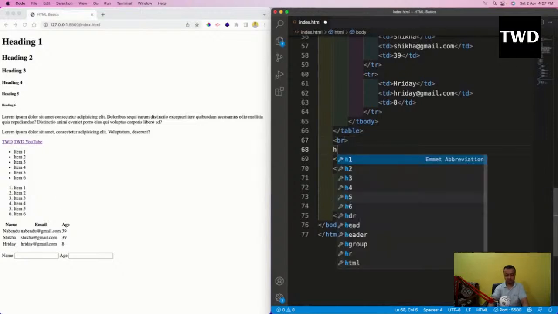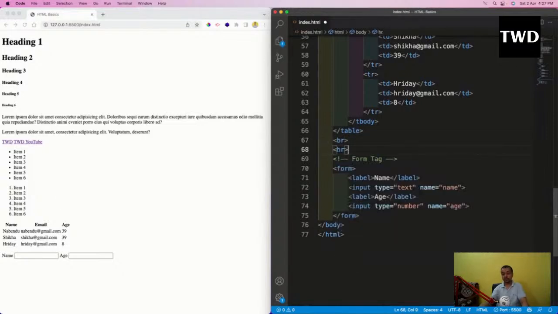And then we are going to use another thing known as HR. HR is known as horizontal rule. It will add a horizontal rule, or a line. It will add this line kind of a thing. So these are the two tags which I am telling, and they don't have an ending. Some of the tags don't have an ending. So it is like this. Okay, so this is now seen much better.